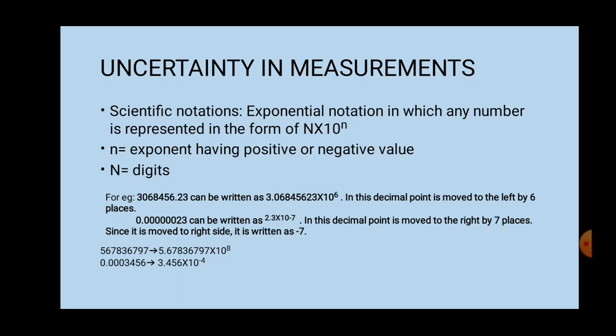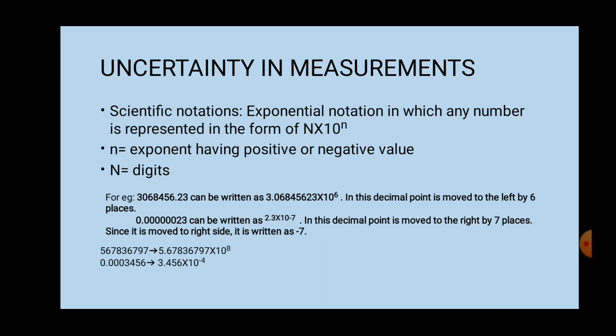Now next is uncertainty in measurement. Okay, what is the meaning of uncertainty in measurement? Chemical properties as well as physical properties involve measurement. That is, these measurements involve a numerical value.